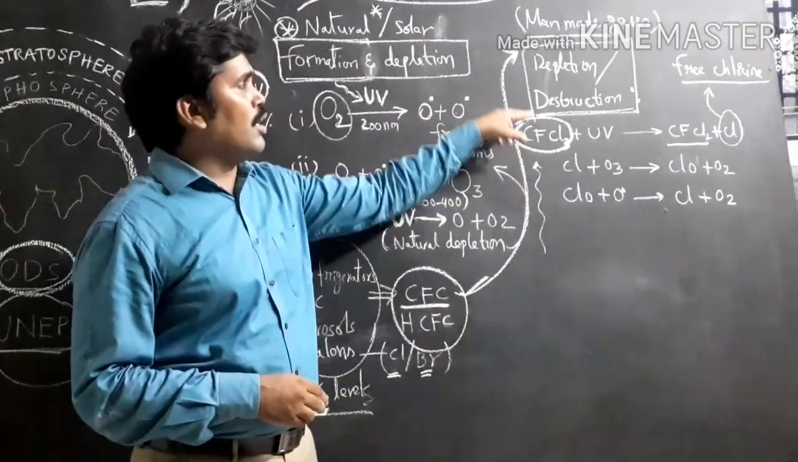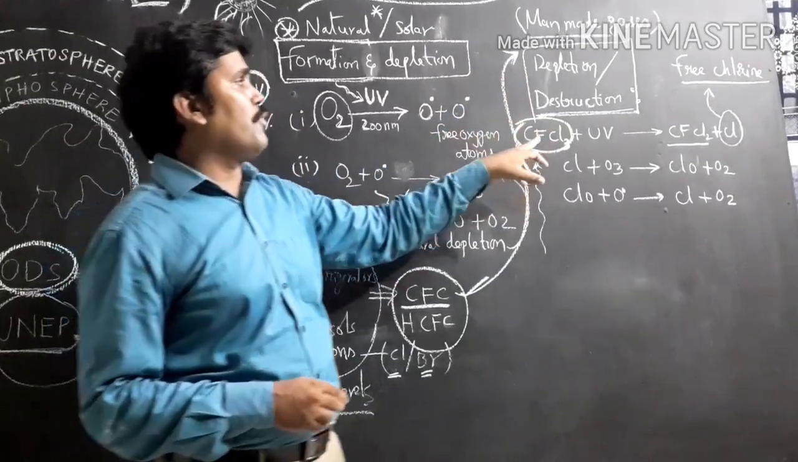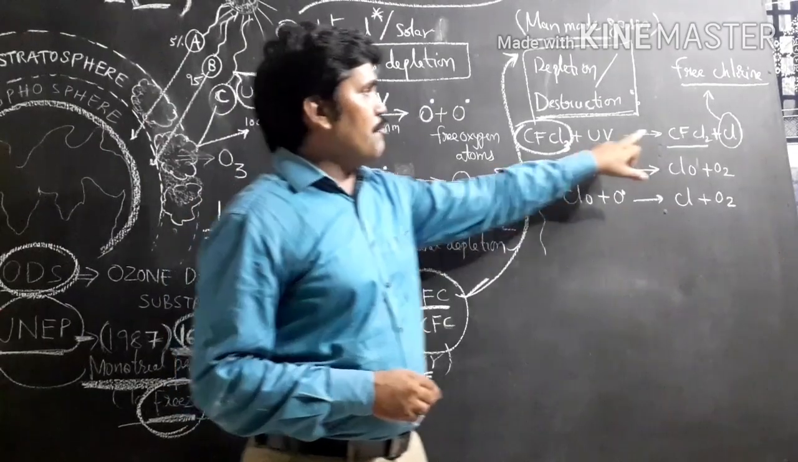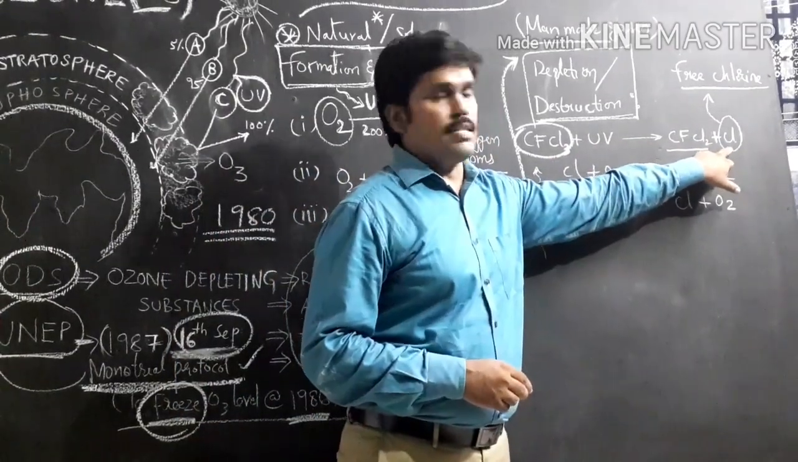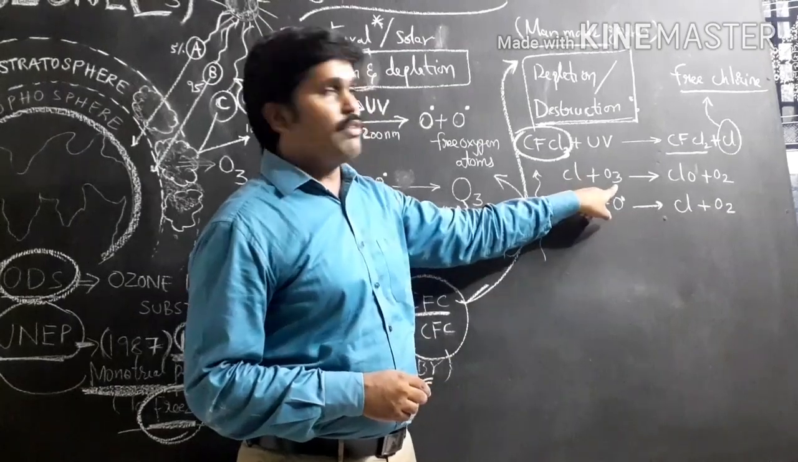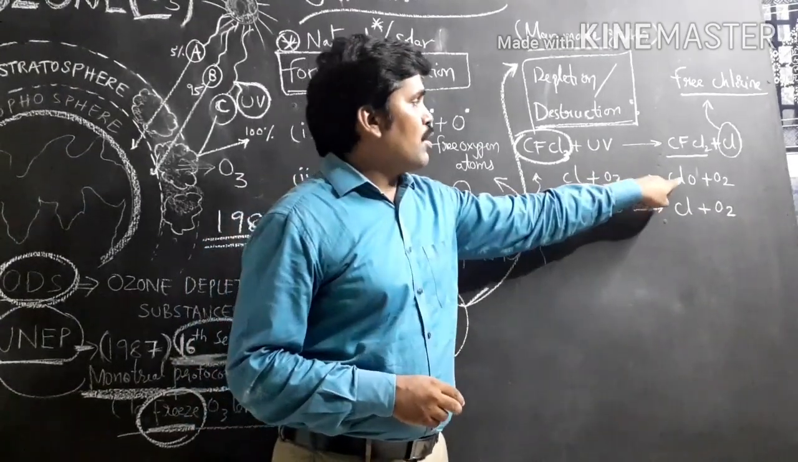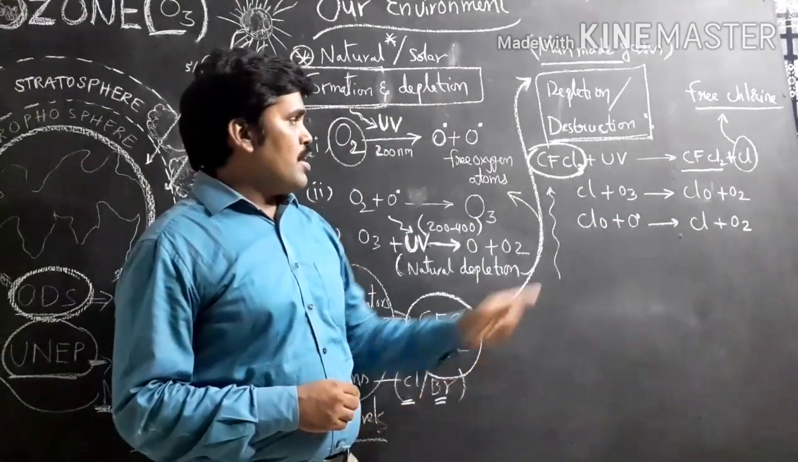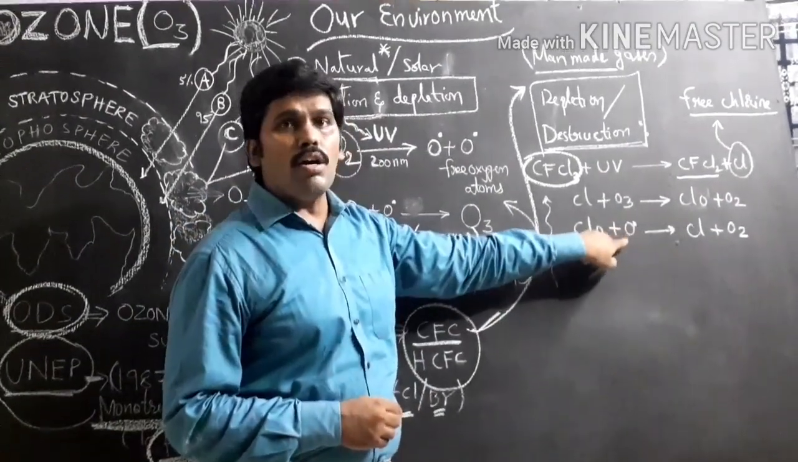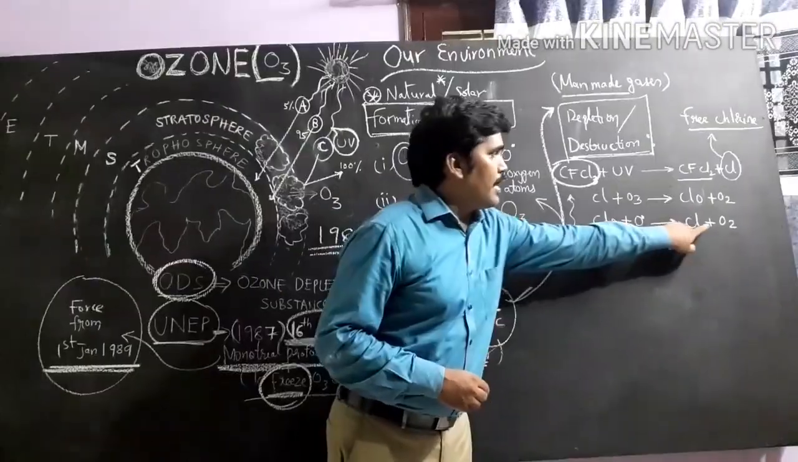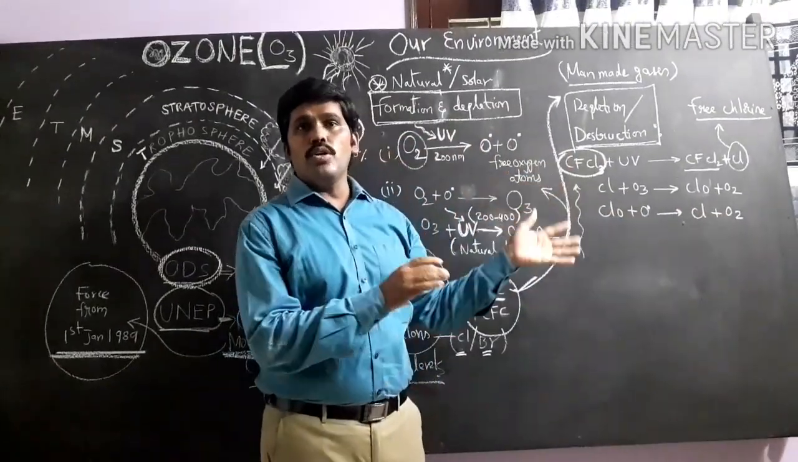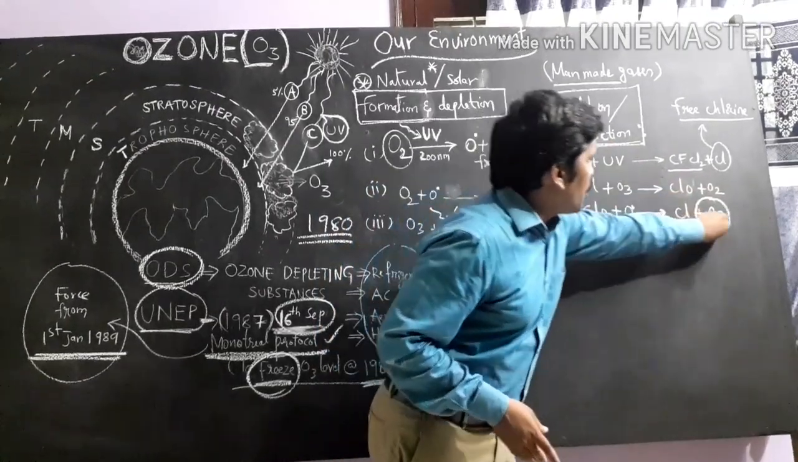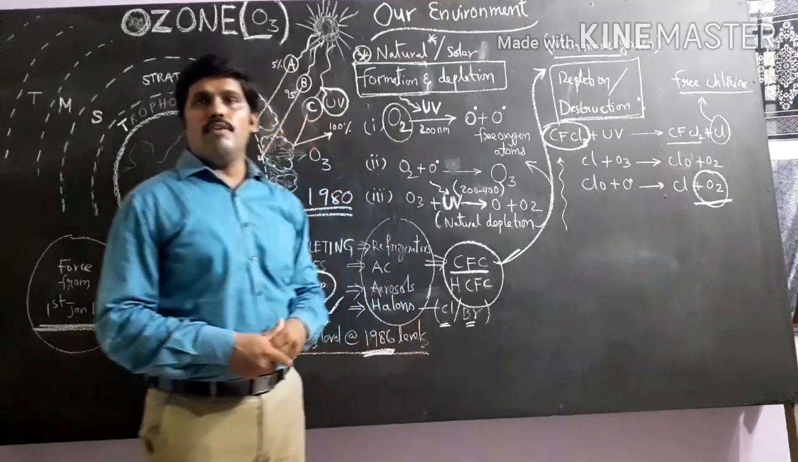So this is how the ozone layer is depleted because of chlorofluorocarbons. First they react with UV rays and form free chlorine ions. This free chlorine reacts with ozone and forms ClO and oxygen, O2. This ClO again reacts with free oxygen atoms and forms chlorine ions and oxygen. This is how the ozone at the end completely changes into diatomic molecules of oxygen.